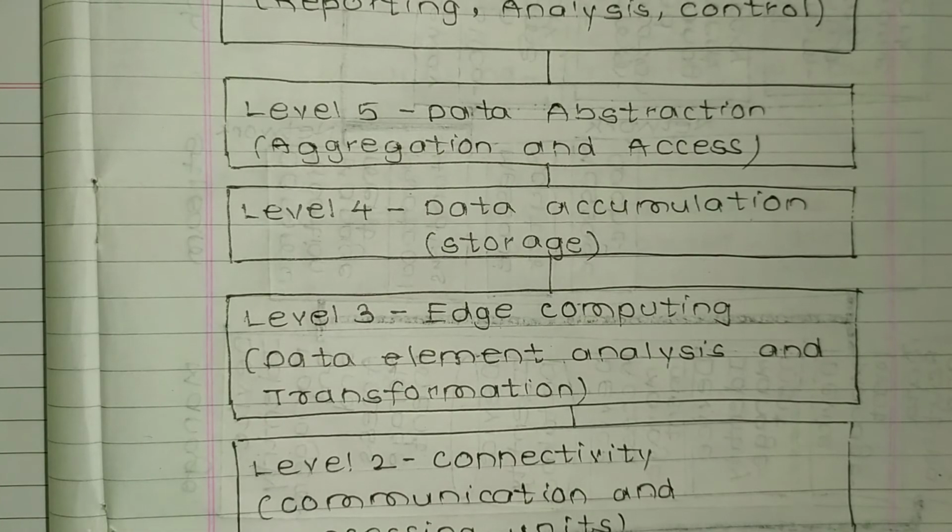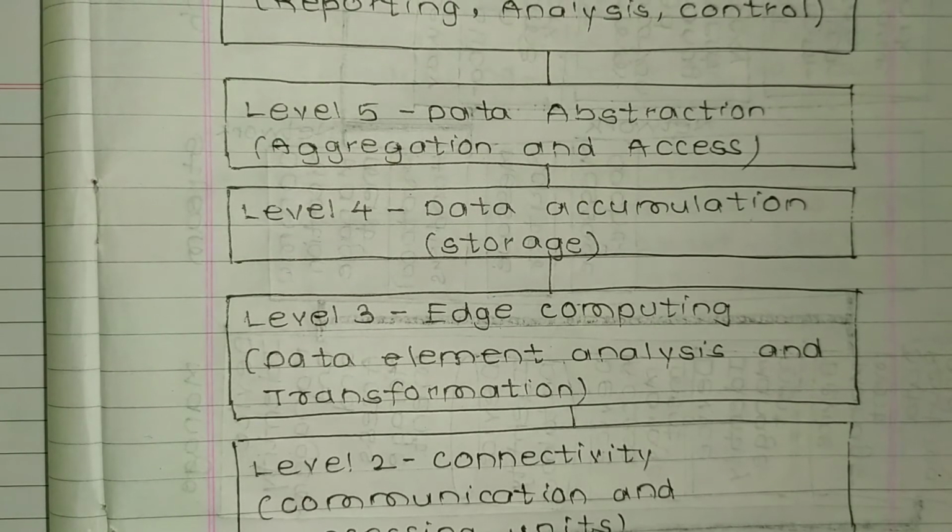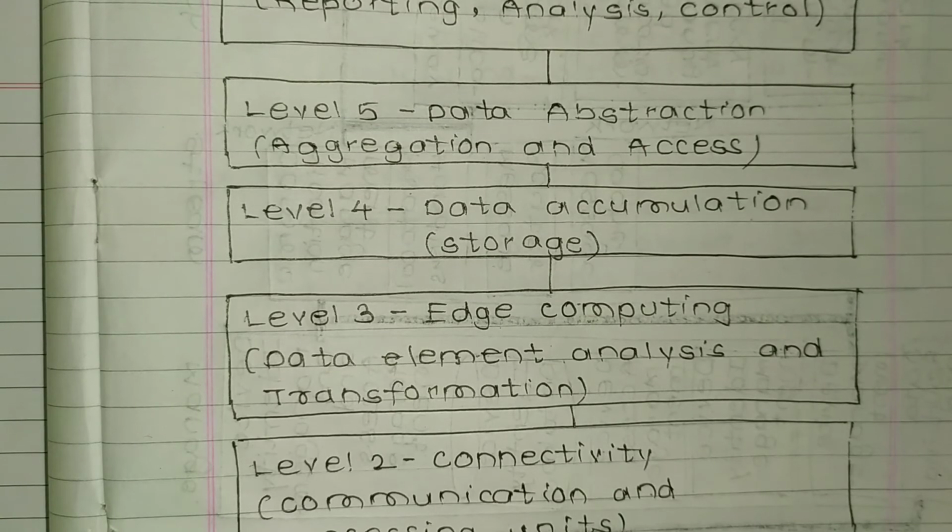Level 3, edge computing, data elements analysis and transformation. Level 4, data accumulation, that is storage. So level 3 is about data element analysis and transformation. That means analysis of data. Then level 4, data accumulation, that is storage. In level 4 we store data.